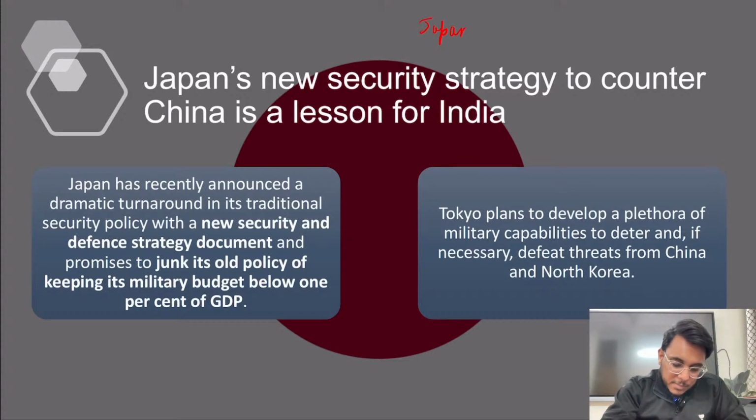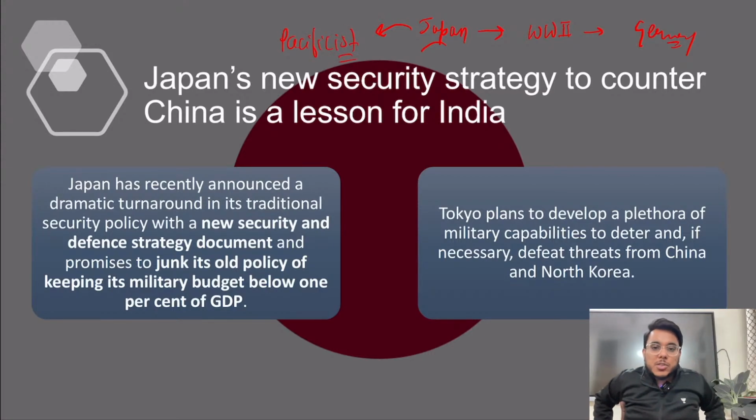Japan participated in World War II from the side of Germany. Now, after this World War II, what happened? Japan was required to adopt a pacifist constitution.